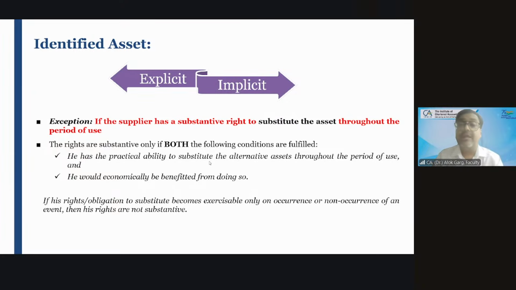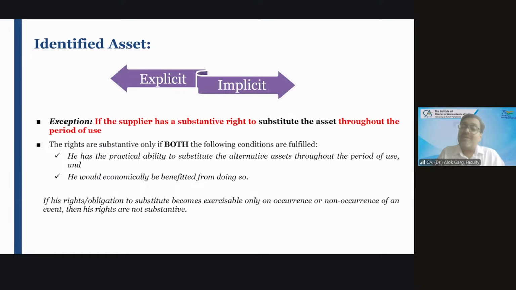For example, if you take a car on a lease basis, the registration number of the car and the chassis number of the car will also be written in the contract. Means the asset is explicitly written in the contract. What is meant by implicit? Implicit means